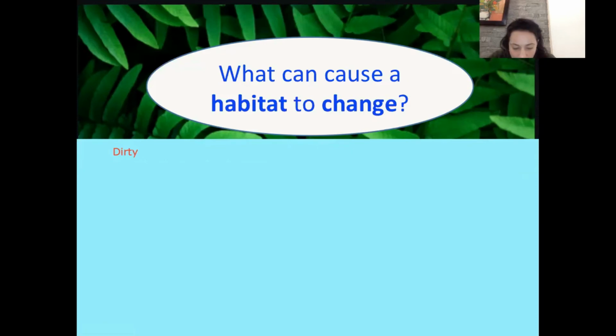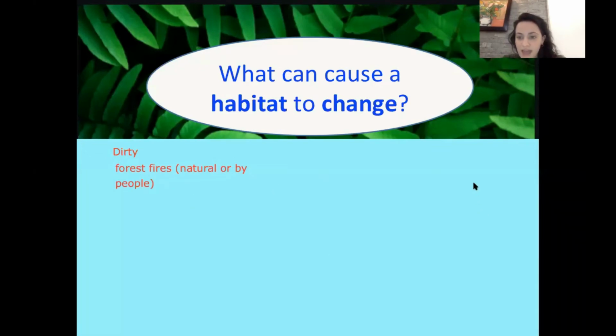Let's see. Think about a forest or the ocean. What makes it change? What can make it different? Something people do, something that happens naturally. What can make a forest different from what it was before? Fire. All right, forest fires, that can be natural or by people.